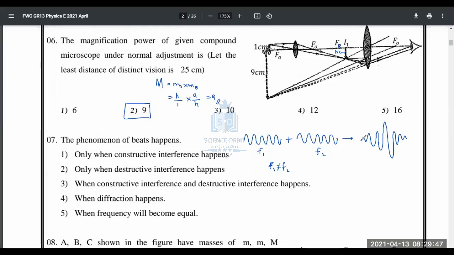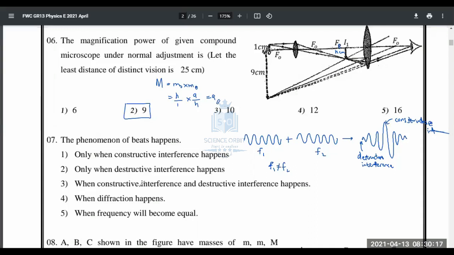In that resulting wave, you can see there are points where the amplitude is very low. This is going to be destructive interference. And you can see parts where the amplitude is very high. They are constructive interference. Beats is a phenomenon related to interference.